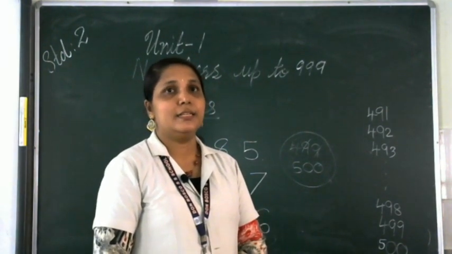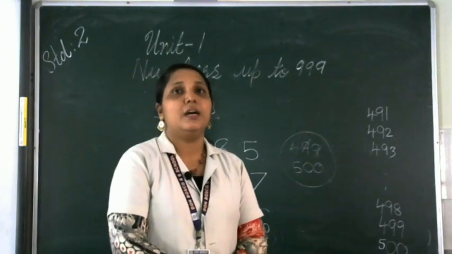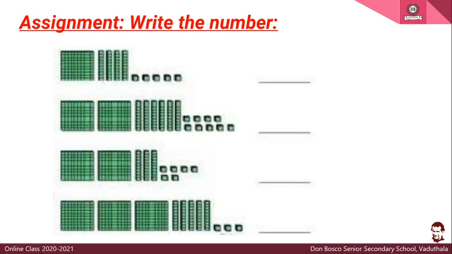Then next is the worksheet. Next one is the assignment. This also you have to copy in your notebook. Okay. Write the number. From the number grid you have to write the number. That is first one. We will do the first one for you. Okay. How many hundreds are there? There is only 100. Okay.